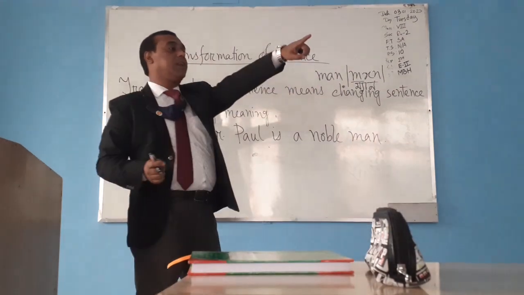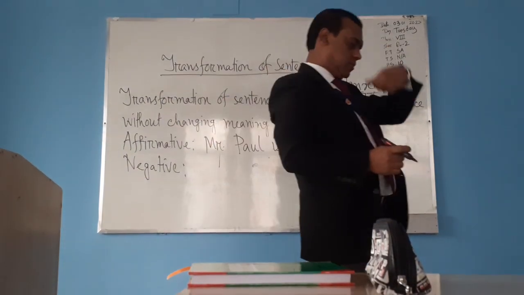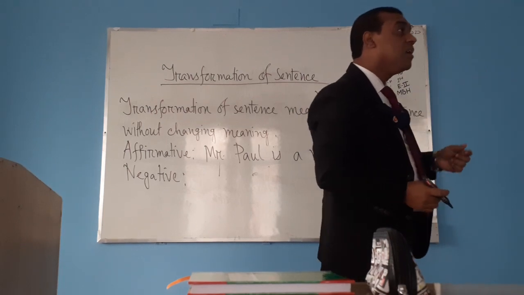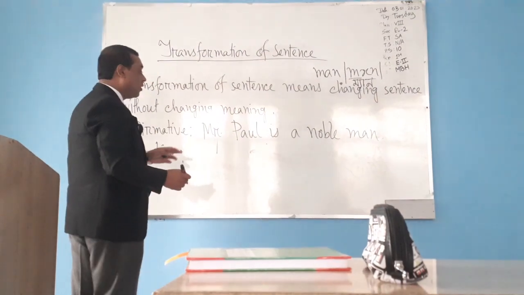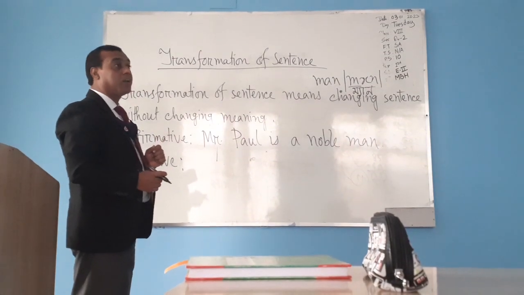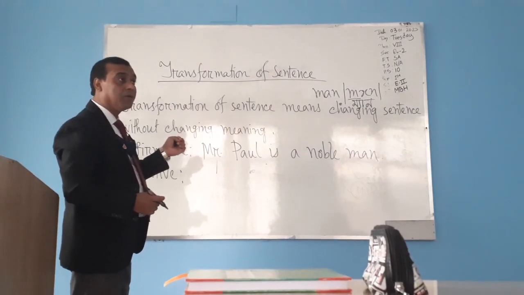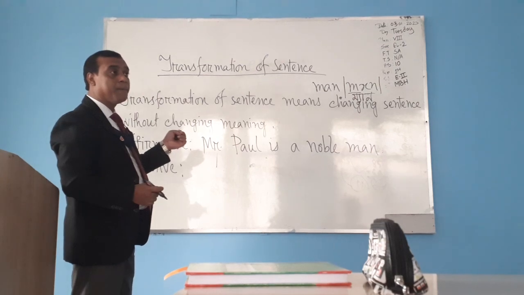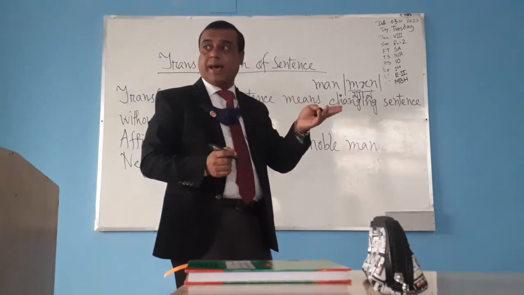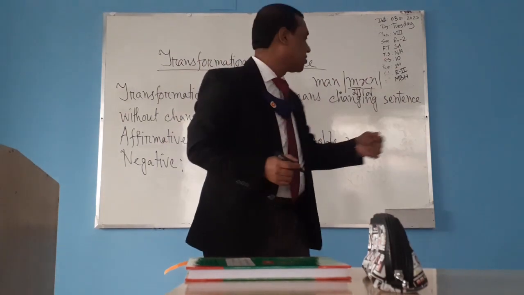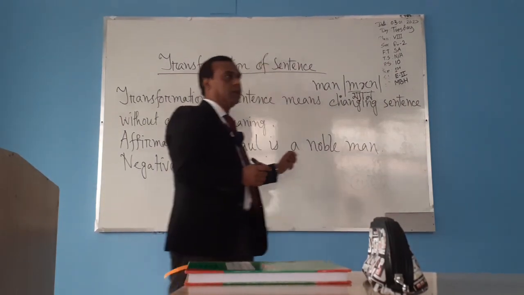Okay. What's your name? Abdullah. Abdullah, what will be the negative? Mr. Paul is a noble man. Mortal, immortal, rational, irrational, logic, illogic. So what will be the opposite word of noble?